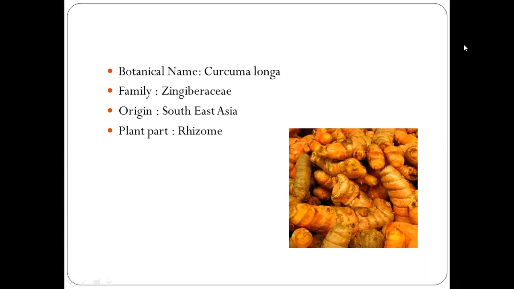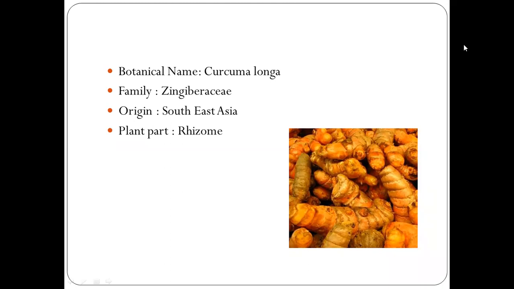So what is the botanical name of turmeric? Its botanical name is Curcuma longa, and the family to which turmeric belongs is Zingiberaceae. The origin of turmeric is Southeast Asia, and the part used is rhizomes. You should learn this classification: the botanical name of turmeric, its family, its origin, and its plant part. So its origin is Southeast Asia.